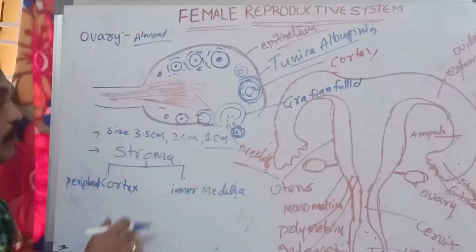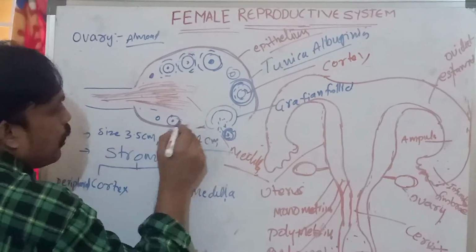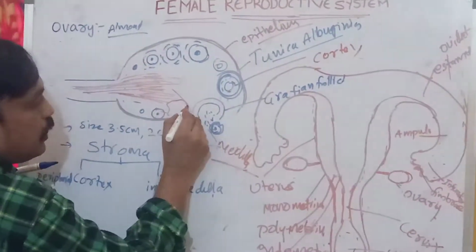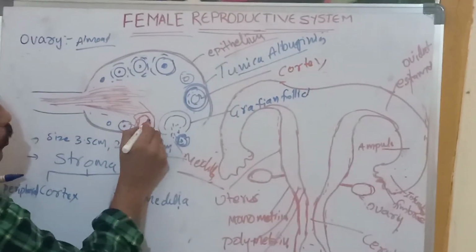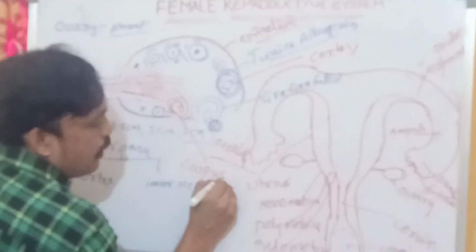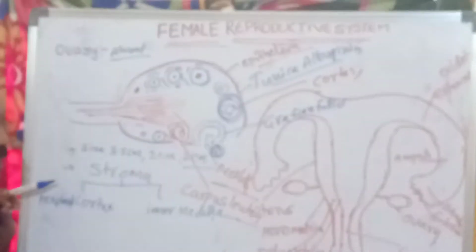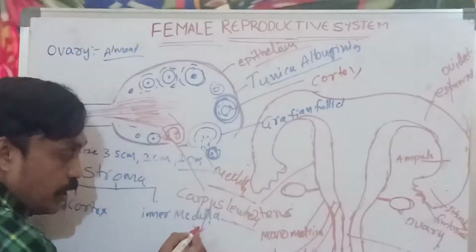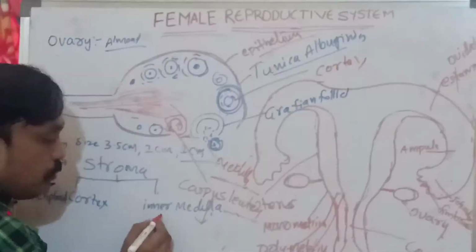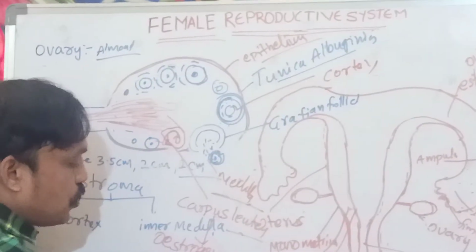After rupturing, whatever remaining part is there, what is it? After rupturing, only that follicle remains. That follicle we can call corpus luteum. Very important. Corpus luteum. What is the use of the corpus luteum? It secretes hormones. What hormones does it secrete? It secretes estrogen and progesterone hormones.